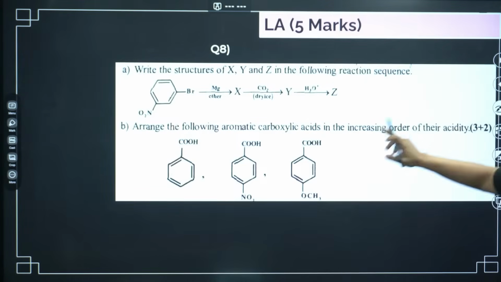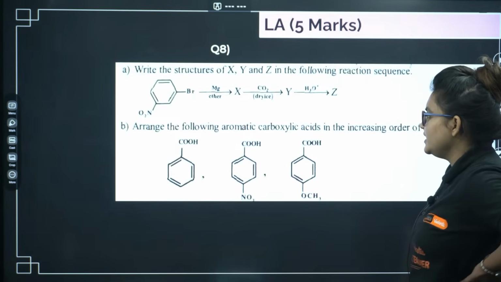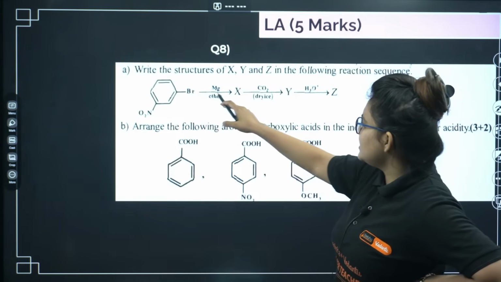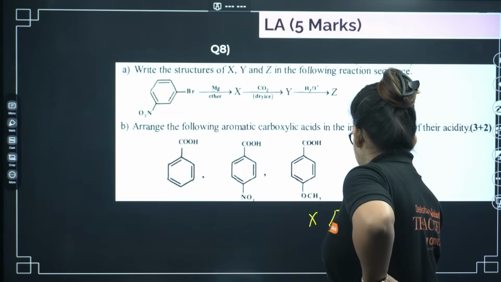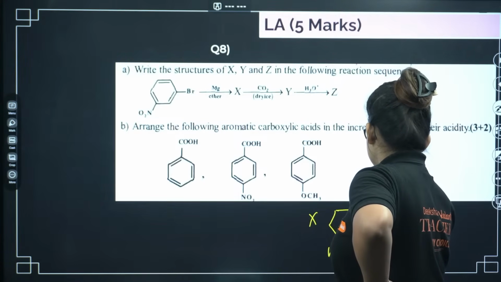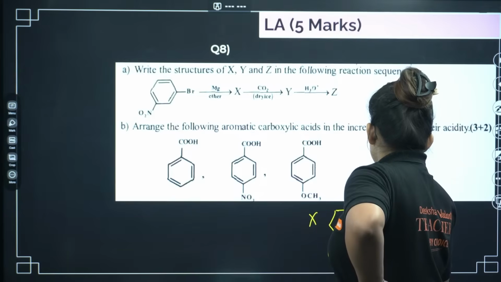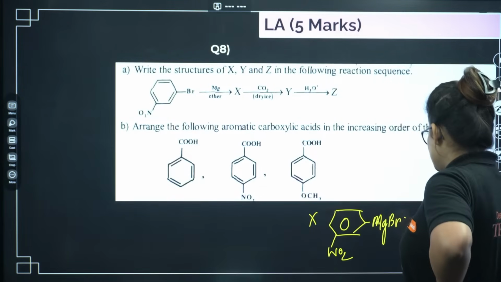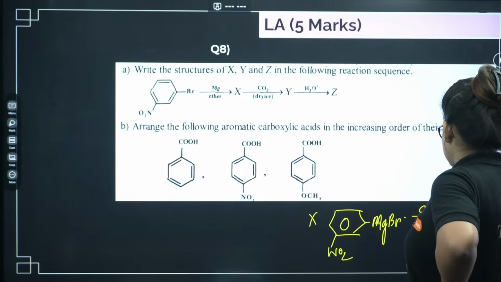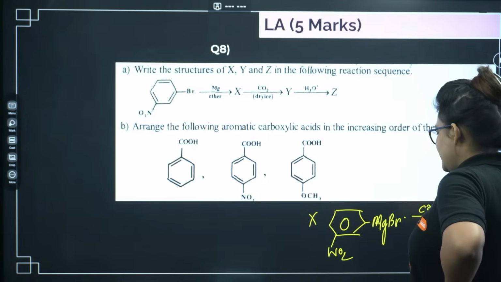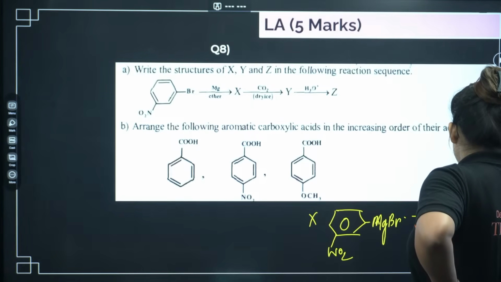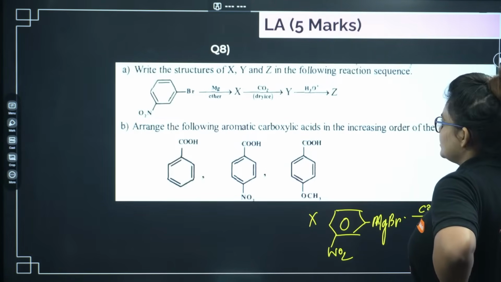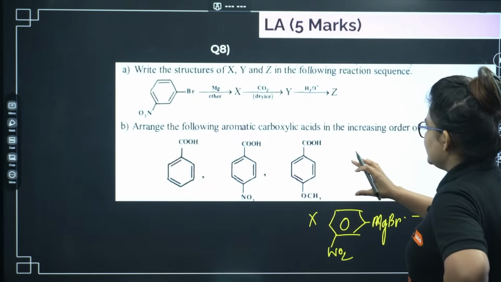Here you can see this is the next question. X, Y, Z you have to find out at first. So if you give Mg here, your X is going to be this particular compound with NO2, and here you will get MgBr. Next, if you do carboxylation with CO2, then you will definitely end up with the carboxylic acid. So meta-nitro, and here you will get one COOH. Okay, so I guess this is clear.